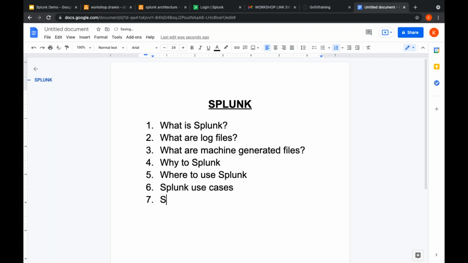I'll also be showing you the Splunk GUI as well. So these are all the topics we are going to discuss in our workshop today.